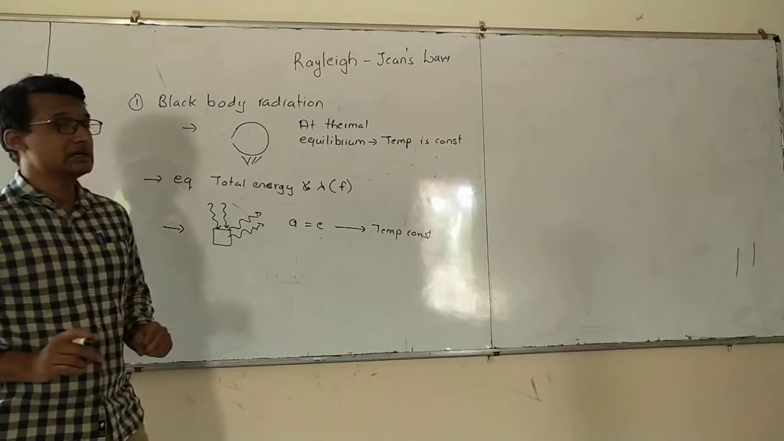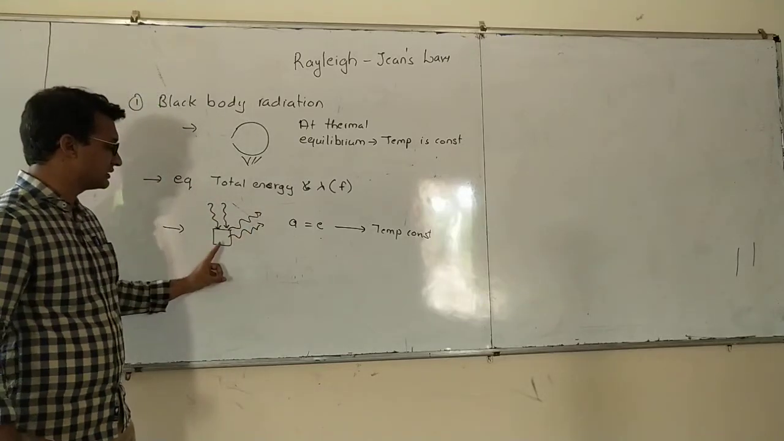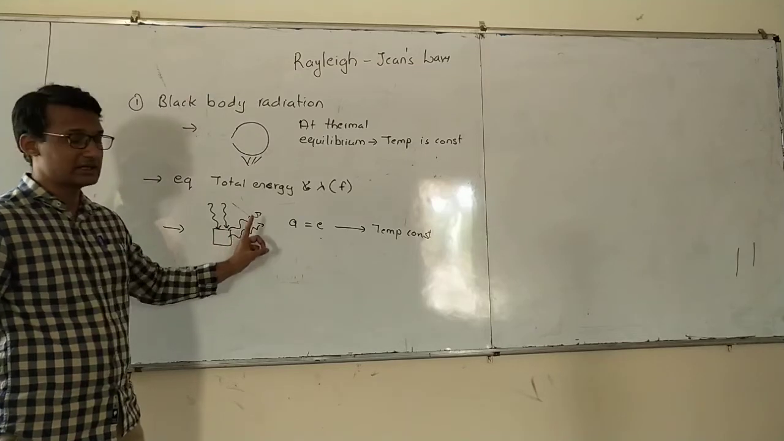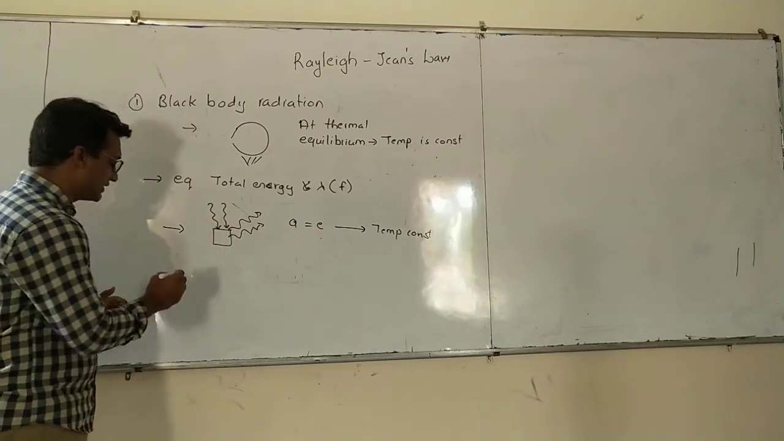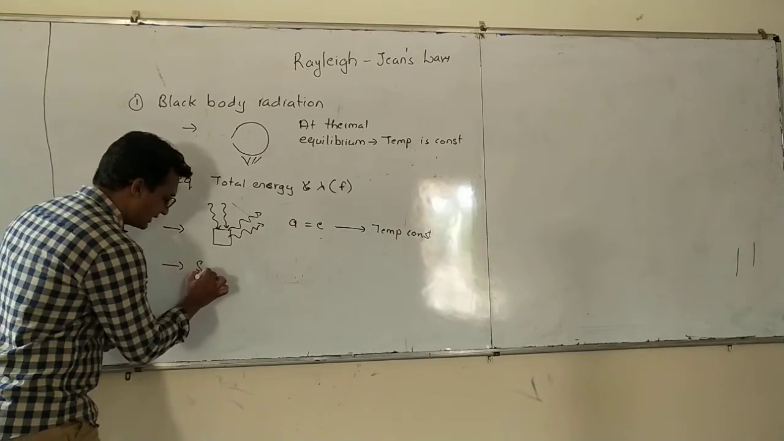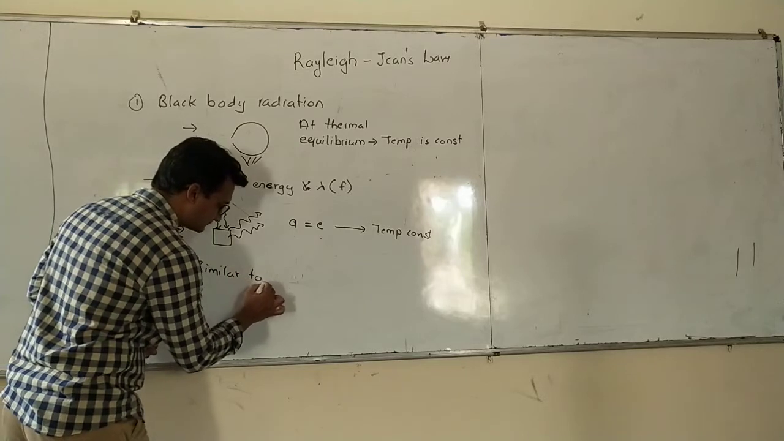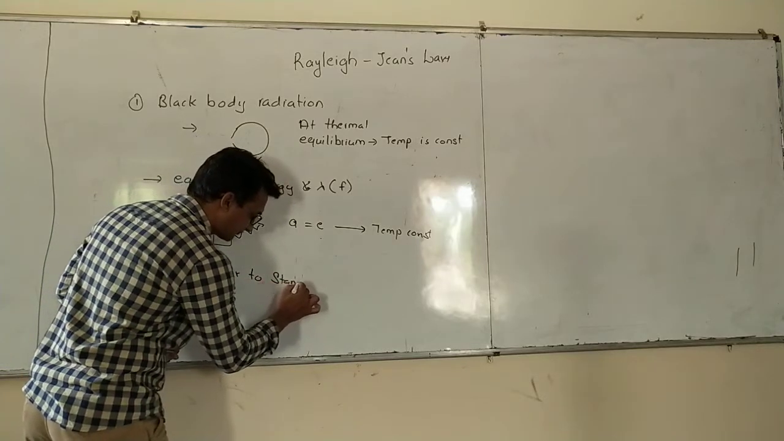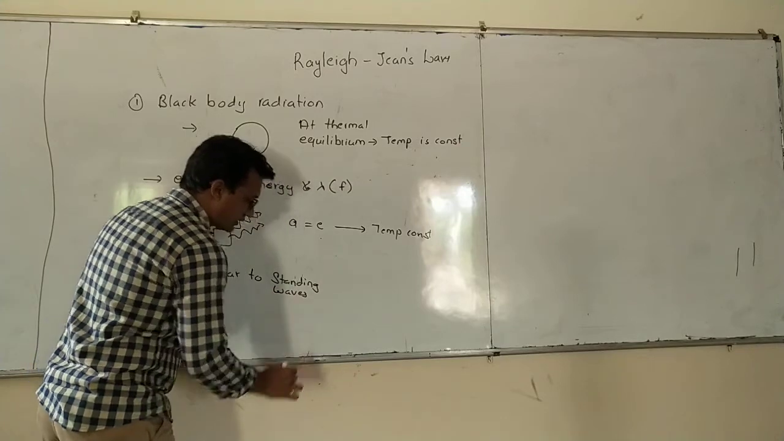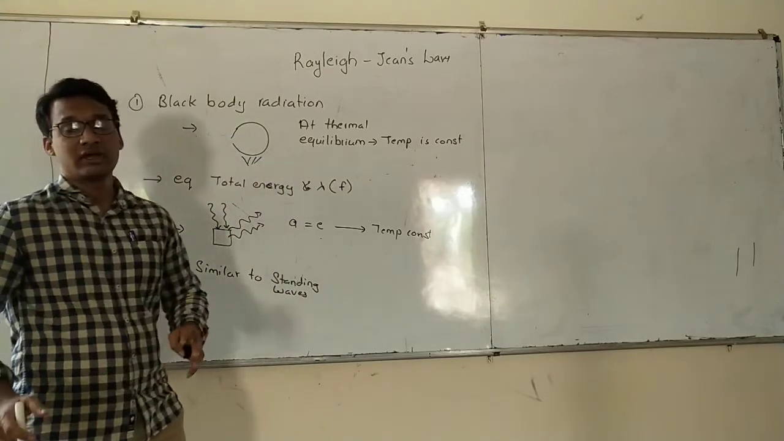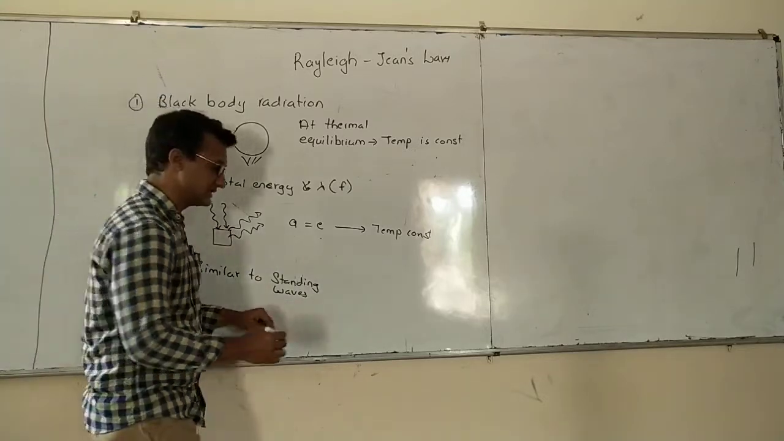So what Rayleigh and Jeans did was they imagined that a black body which is radiating this thermal radiation and absorbing this thermal radiation is similar to standing waves. Now, what are the standing waves? We have done in the previous classes, but let us try to understand the standing waves.